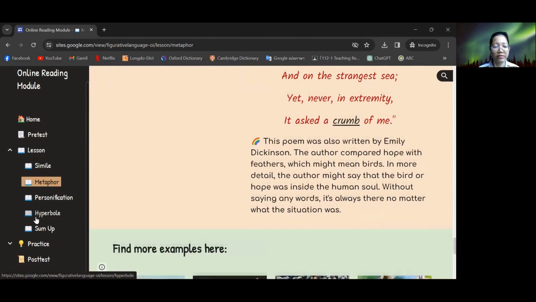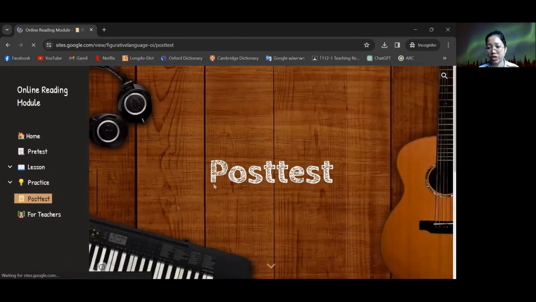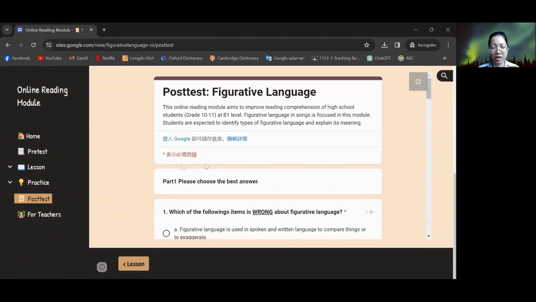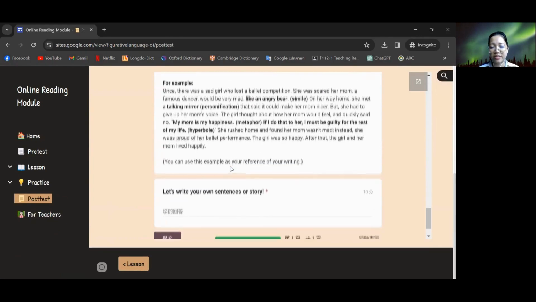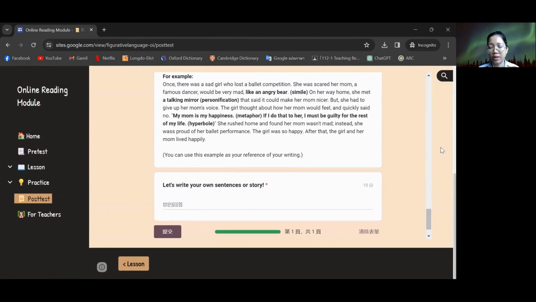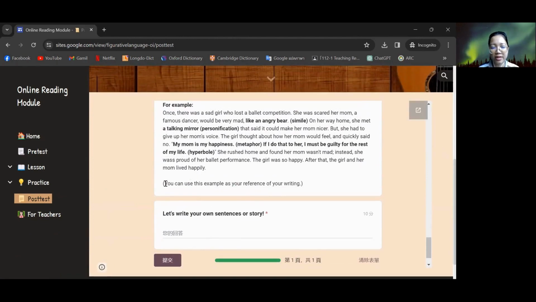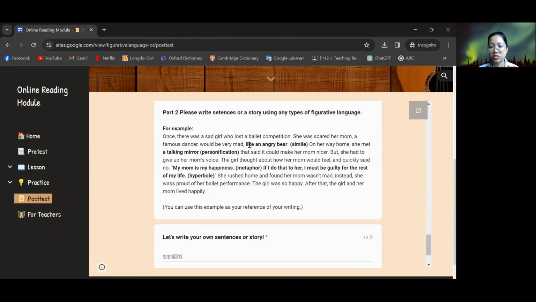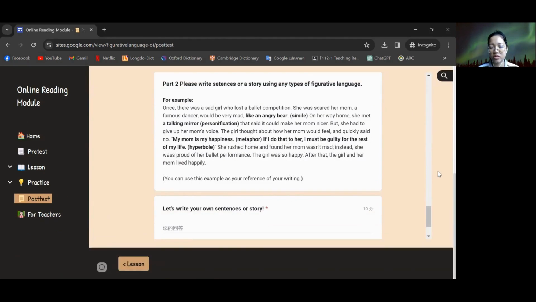However, for the very slow learners, they say the writing part is too hard. That's why I use the caption here, so they can use this example as a reference for their writing. Maybe they can use the same simile as me, but they have to create their own story. If the student is a very slow learner, the teacher should approach them closely. And this is the overall of my online reading model.